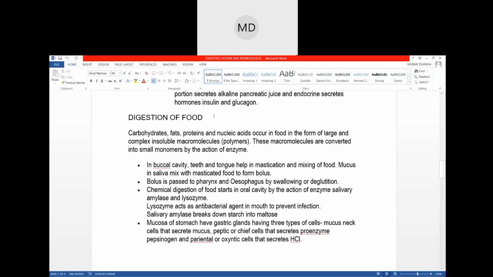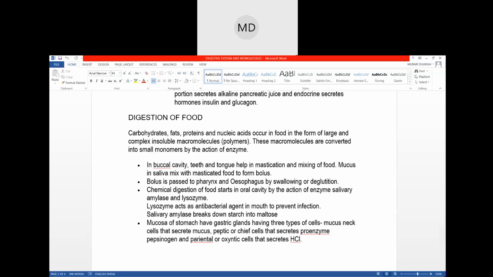Okay, so digestion starts in the buccal cavity. What is the buccal cavity? We discussed that it is the empty space in the mouth, the space inside the mouth that is known as the buccal cavity or oral cavity. Inside the buccal cavity, there are teeth and tongue.